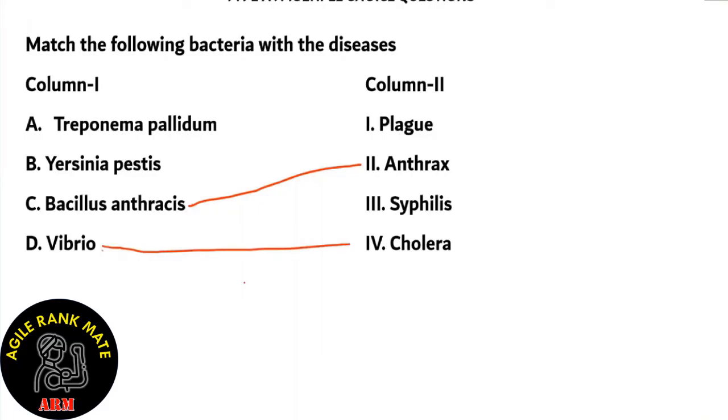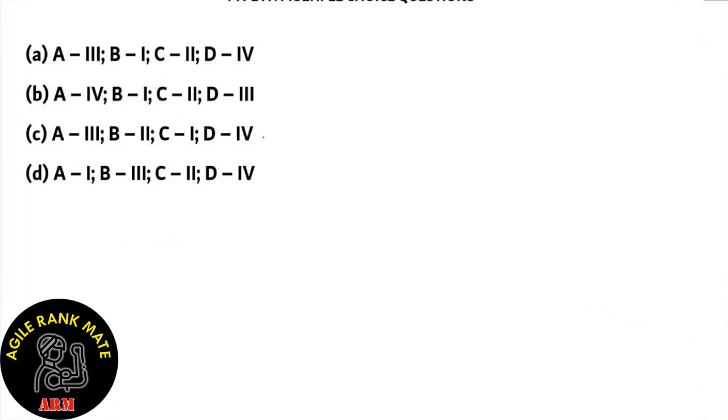Now let's move on to our options. Now over here, we find out that options B and C are incorrect because in option B, D is given as 3, so that means Vibrio is used for syphilis, which is incorrect, and option C, which states that Bacillus anthracis causes the plague, which is also incorrect. So B and C are incorrect.